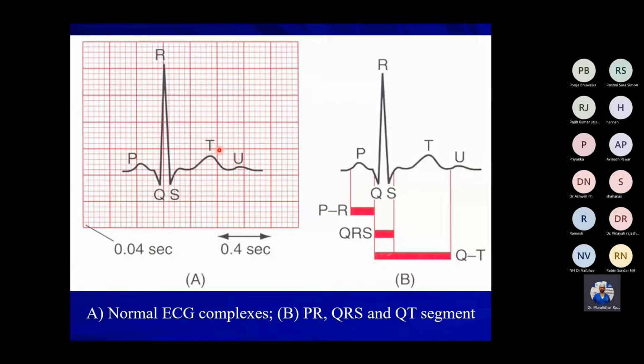So first I said that the QRS duration normally should not exceed 0.1 second, and the PR interval should not exceed 0.2 seconds. Can Pooja repeat that? The QRS interval should not exceed more than 0.1 second and PR interval should not exceed more than 0.2 seconds. Yeah, 0.2 seconds. Because this is vital when we are talking about broad QRS and also in heart blocks, we should know what the PR interval is. So that is the first thing.